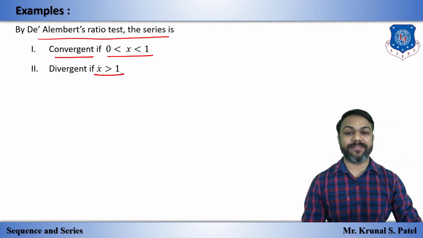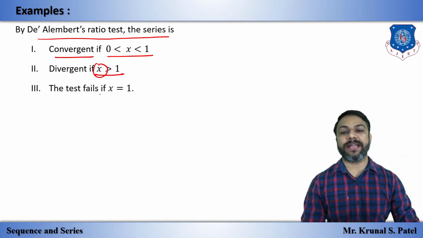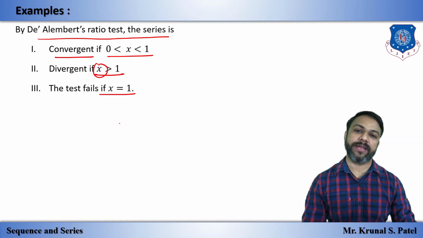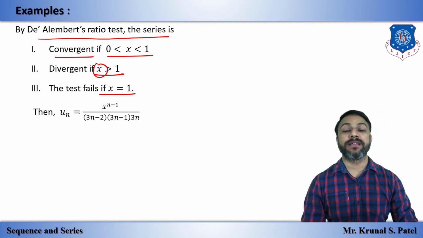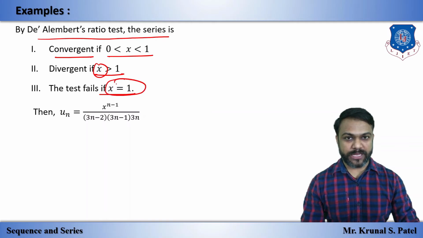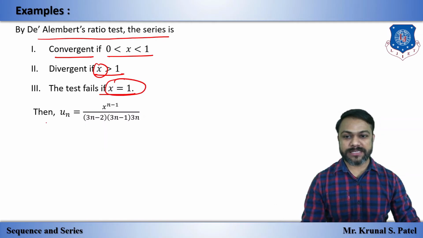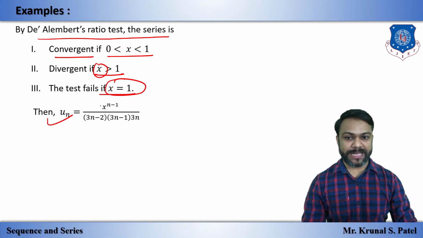The series is divergent if L is greater than 1, and if L is equal to 1, then the test fails. For that we have to check for x equal to 1. Okay, so let's start for x equal to 1 by using a different test. This is our un. Now I am putting x equal to 1 here.